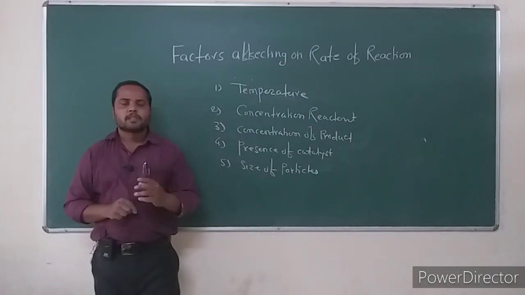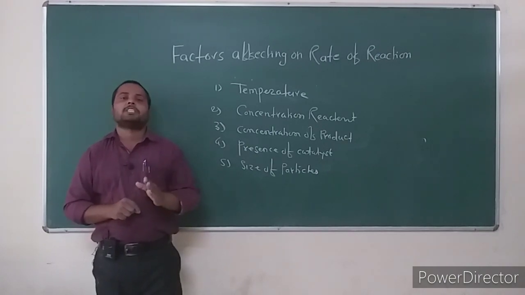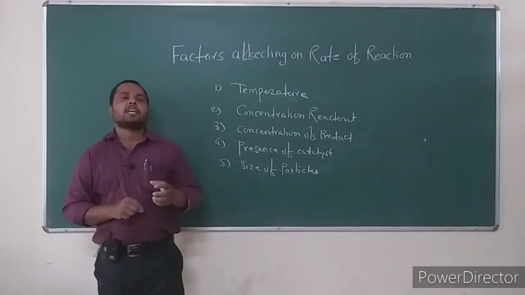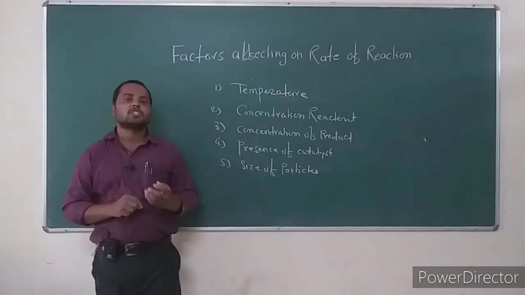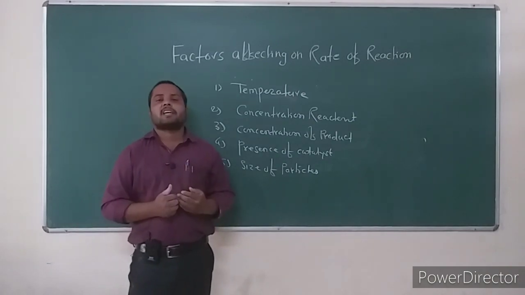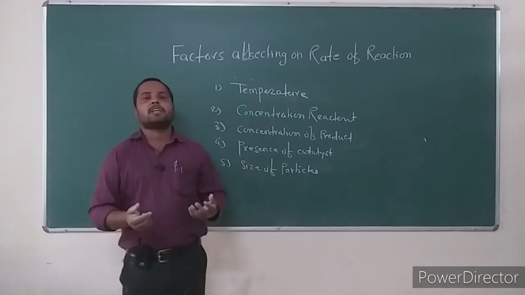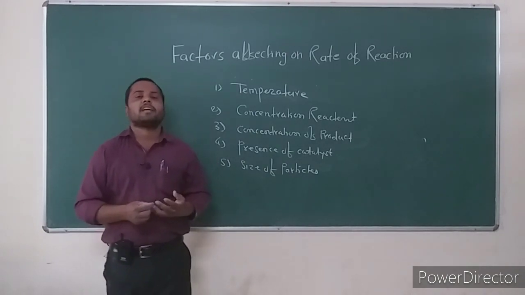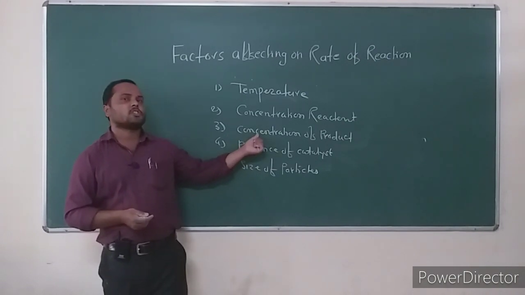In the first case, the product reforms the reactant; the product reconverts into the reactant in the given chemical reaction. In this case, the rate of reaction depends on the concentration of product. In the other case, the product itself acts as a catalyst. The product formed in the given chemical reaction catalyzes the reaction. In this case too, the rate of reaction depends on the concentration of product.